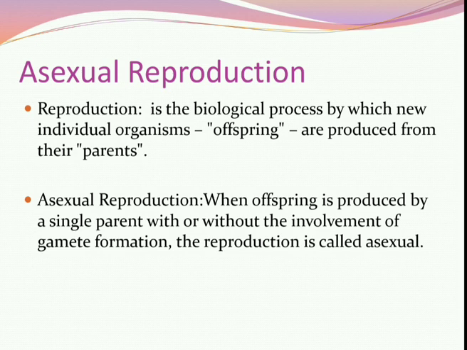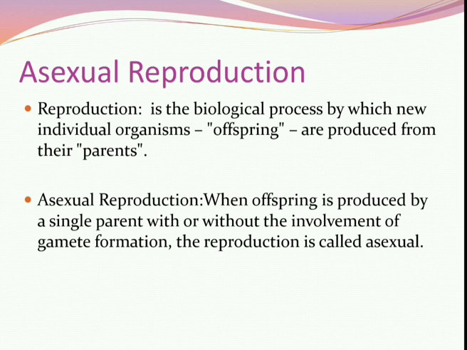The process in which new young ones are produced without fusion of male and female gametes is called asexual reproduction. So in asexual reproduction, only one parent is involved. In asexual reproduction, mitosis plays an important role.